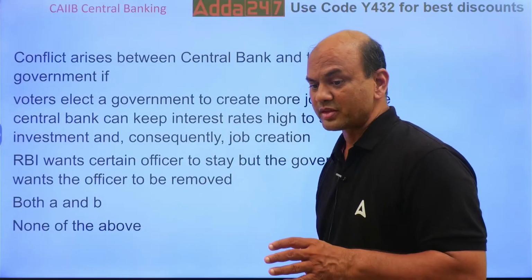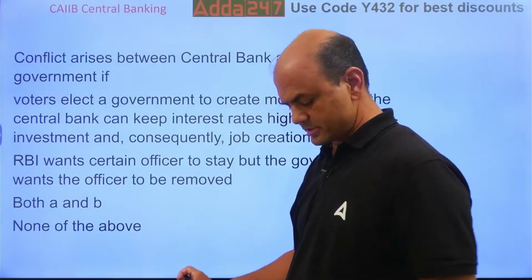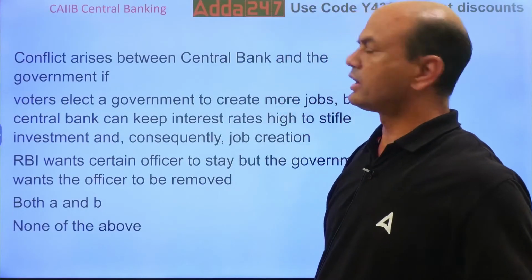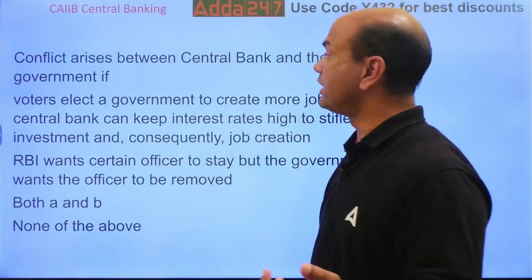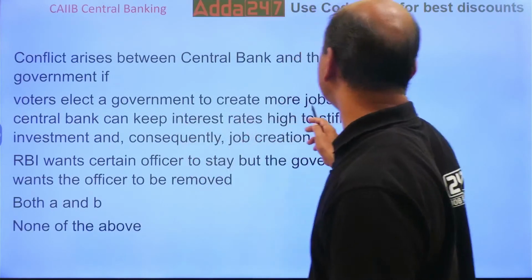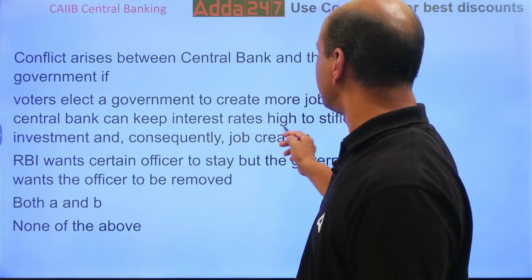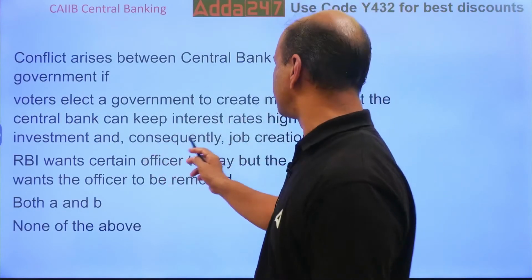Okay, so let's start. Conflict arises between central bank and the government. When does the conflict arise? A. Voters elect a government to create more jobs, but the central bank can keep interest rates high to stifle investment and consequently job creation.